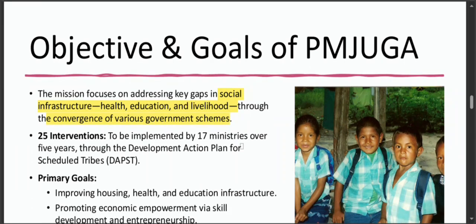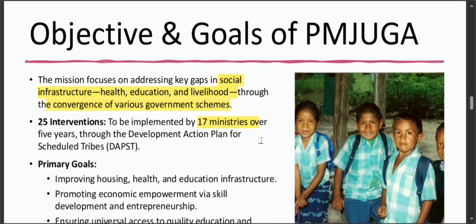So to make this happen, PMJUGA will implement 25 specific interventions over the next 5 years involving the collaboration of 17 different ministries. So you can say that one particular ministry is not involved, but 17 ministries are involved in the implementation of this scheme. This collaborative approach ensures that efforts are streamlined and effective in addressing the unique needs of tribal communities.